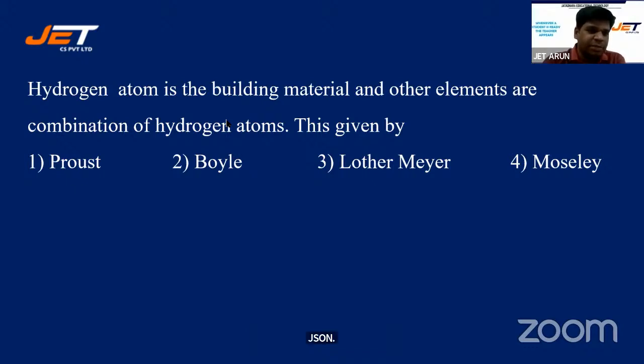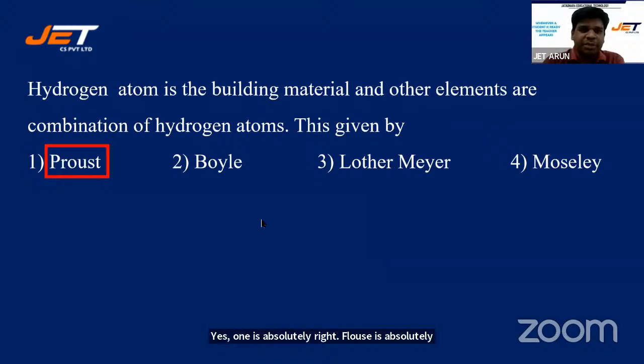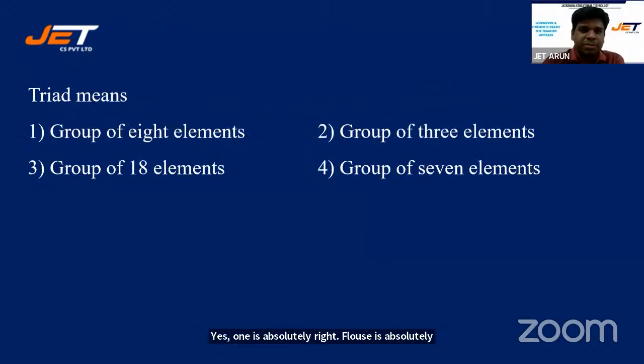Okay, let's look at the key. Yes, 1 is absolutely right. Prout is absolutely right. Let's go for the next one. Triad means a group of 8 elements, a group of 3 elements, a group of 18 elements, a group of 7 elements. Pretty simple, students. I want a correct response for this one, a consistent and correct response.